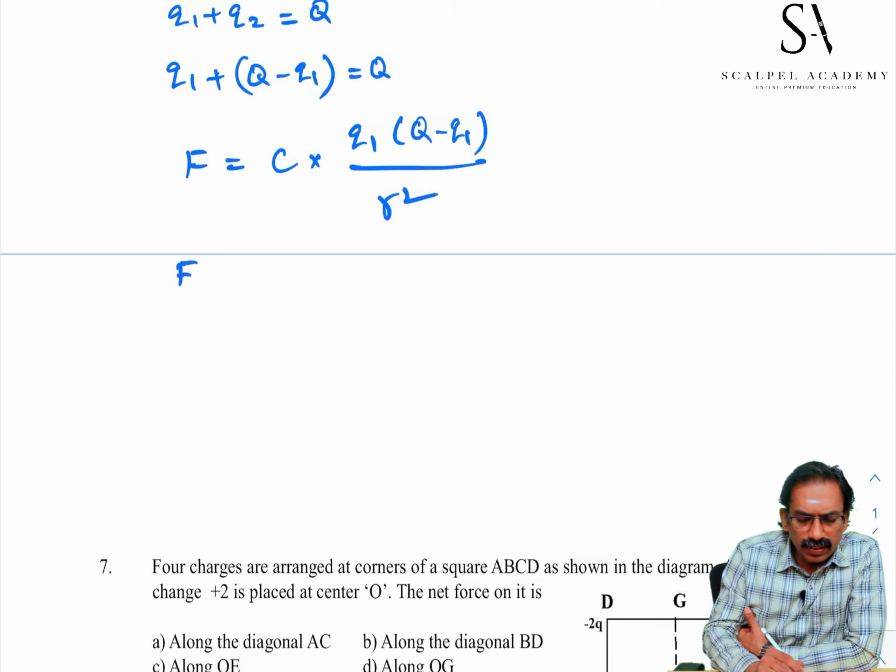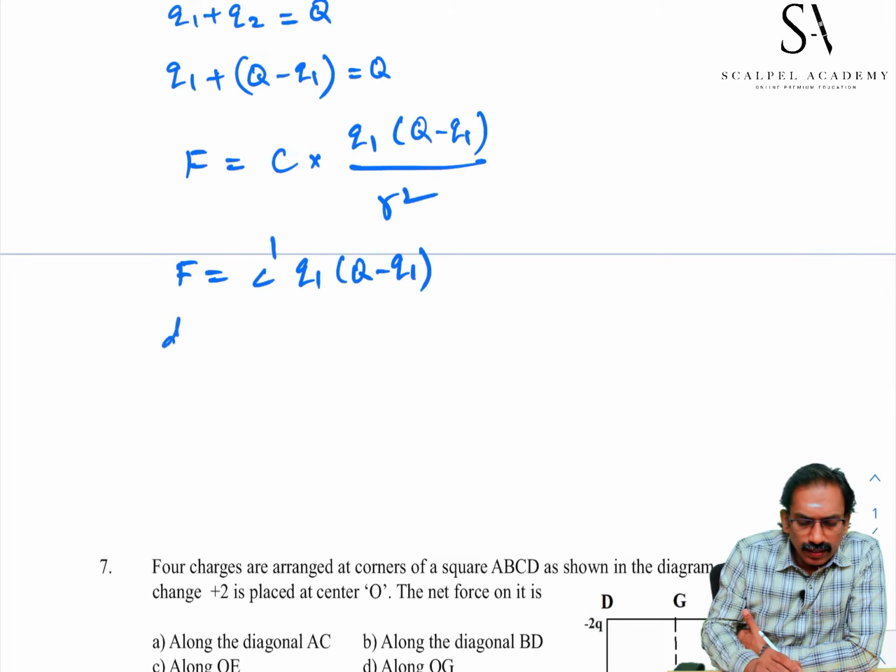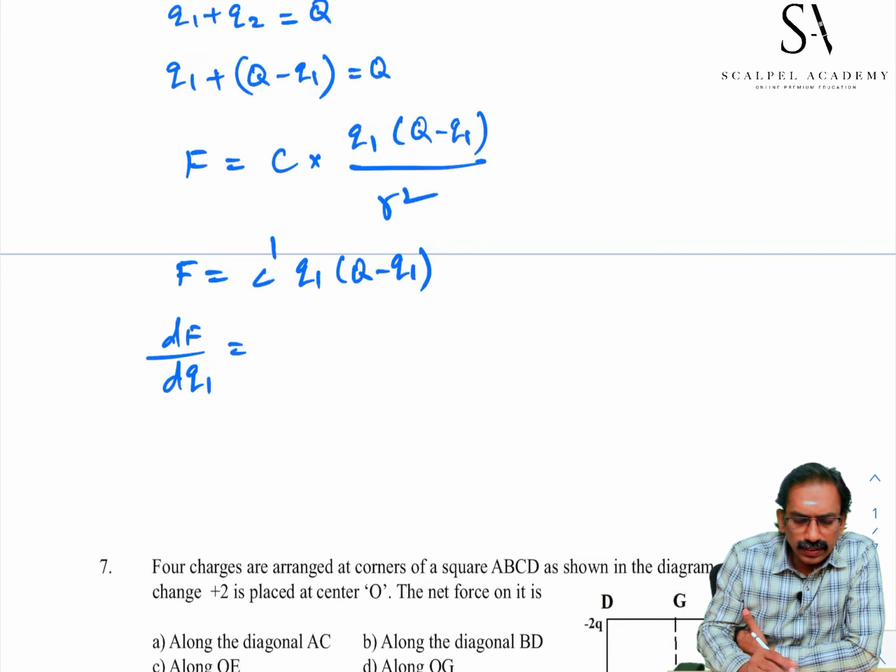Let us take it as another constant, C dash, into Q1 into Q minus Q1. Differentiation of force with respect to Q1 is equal to, we keep the constant out.